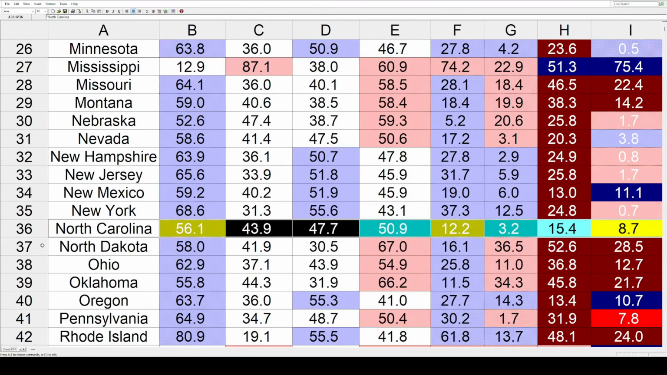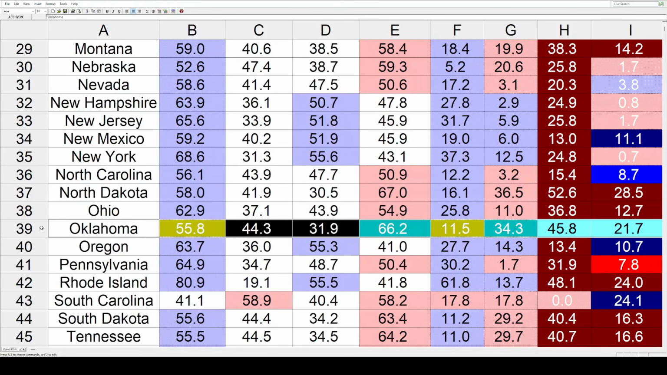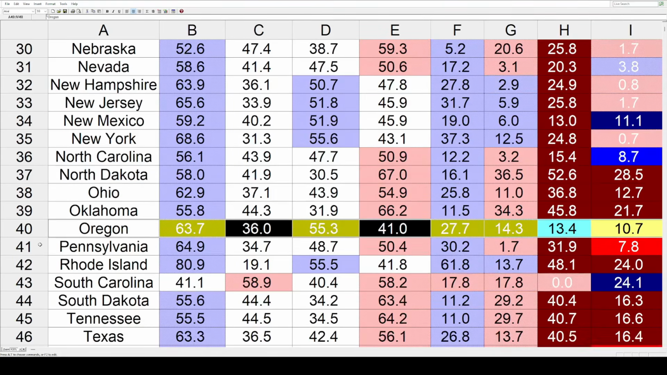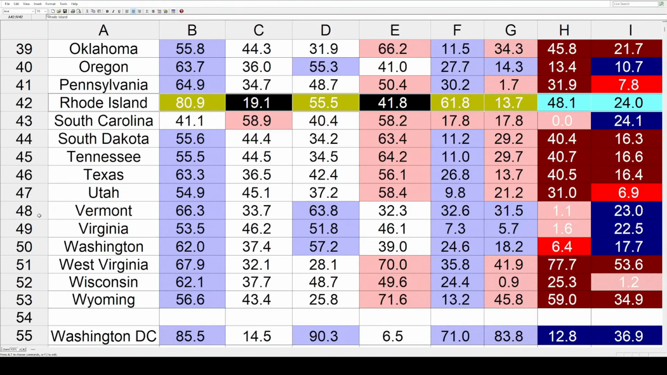North Carolina went toward the Dems by 8.7. Then it was redder in North Dakota at 28.5. Ohio 12.7, and Oklahoma 21.7. Oregon trended 10.7% bluer. Pennsylvania trended redder by 7.8. Rhode Island significantly more than that by an even 24.